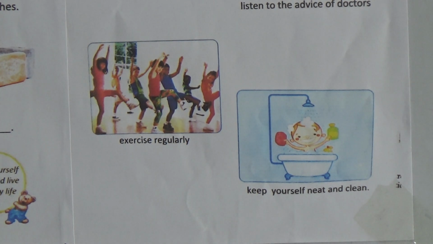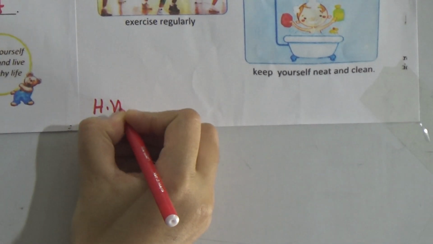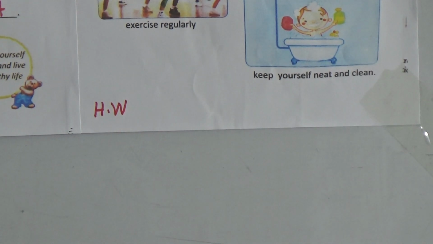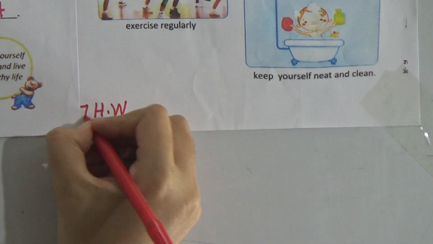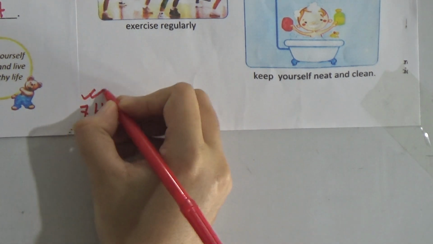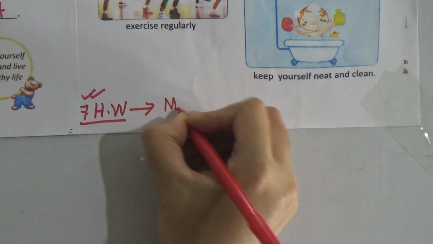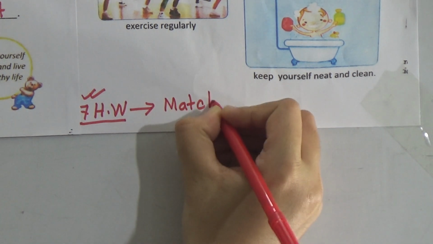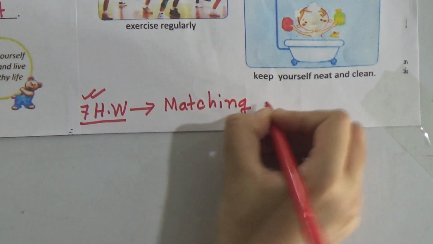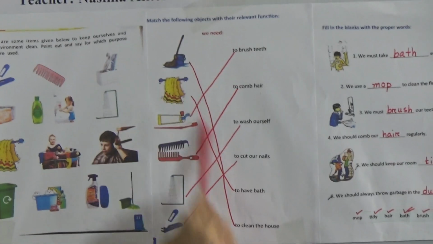Now I will give you some SW. Your SW will be, and this is 7 number SW. When you will do your SW, please write the SW number. Your SW will be this matching. Here is only one matching. You can see, match with this picture.